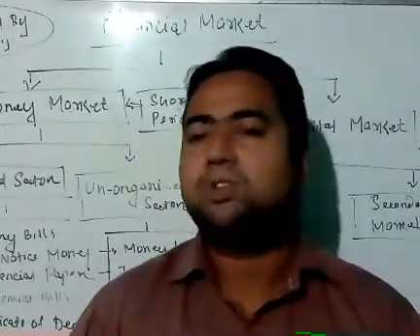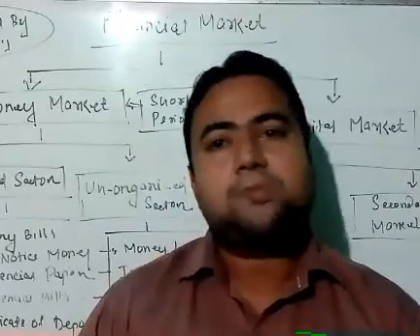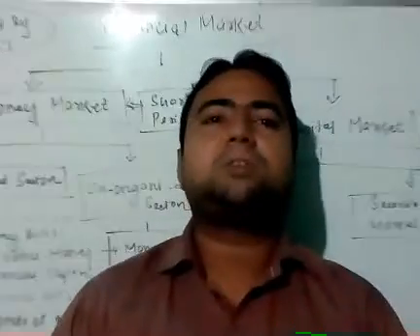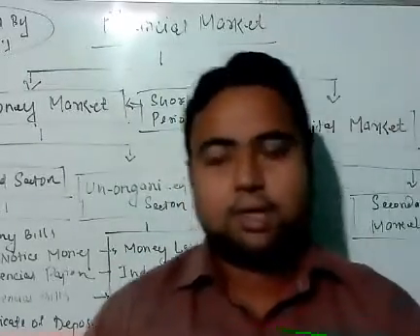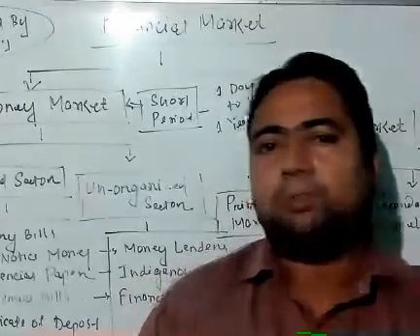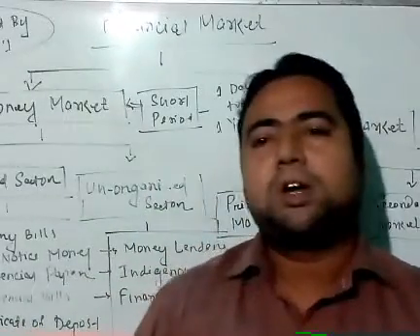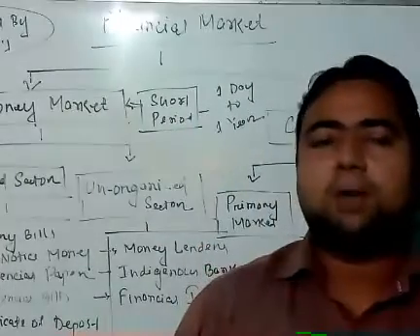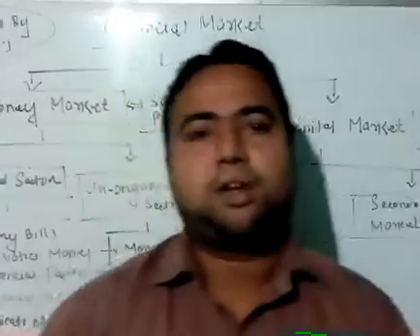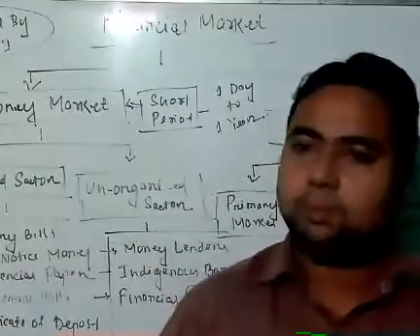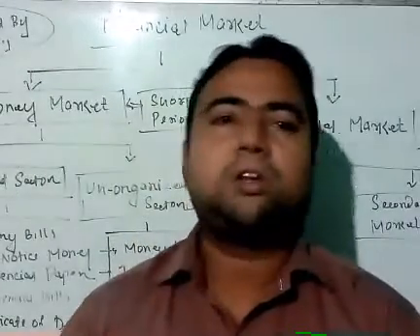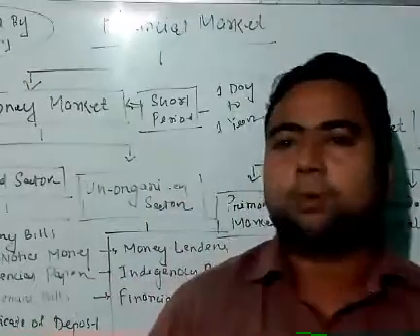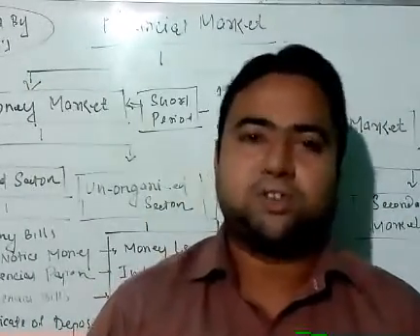So the investors can easily opt for any one of the three options and accordingly invest their money in the treasury bill. Generally treasury bills are issued by the central government. Treasury bills, or in short form T-bills, are issued by the central government. A negligible amount of interest is provided by the government, because otherwise why would an investor invest in treasury bills? So definitely the government provides a certain amount of interest on treasury bills.